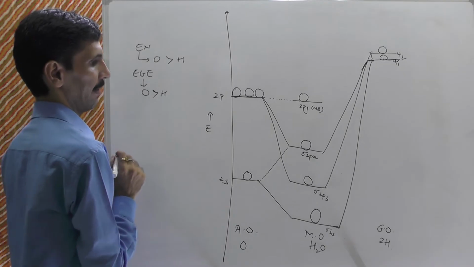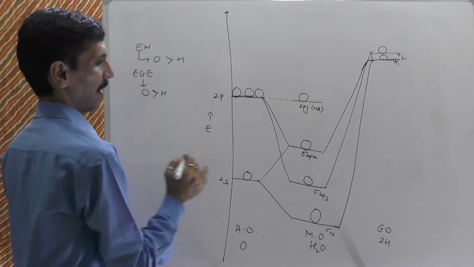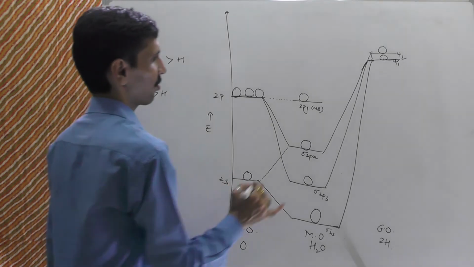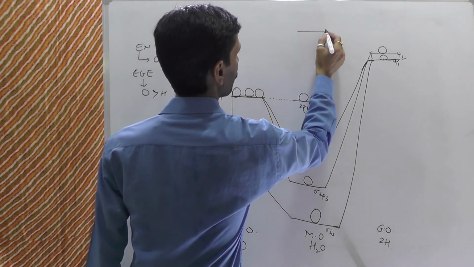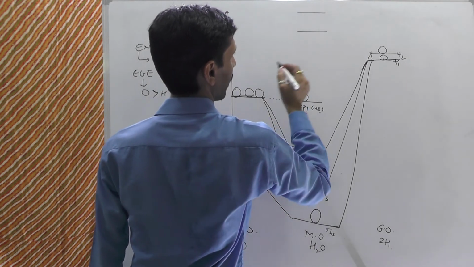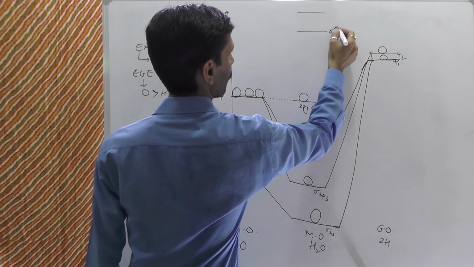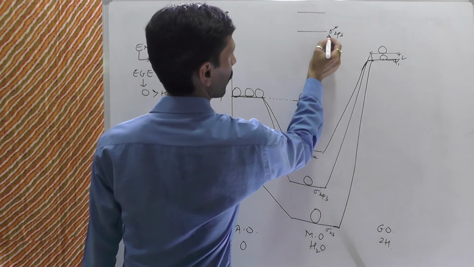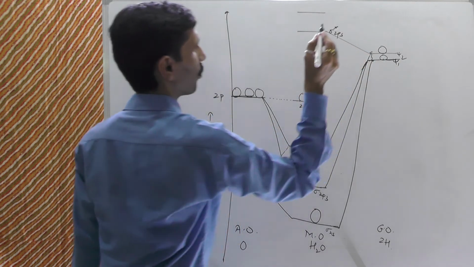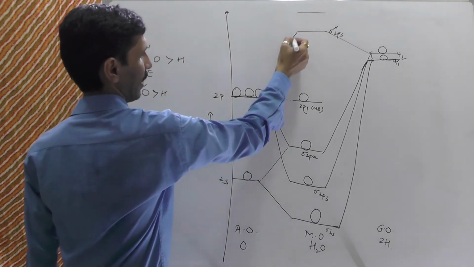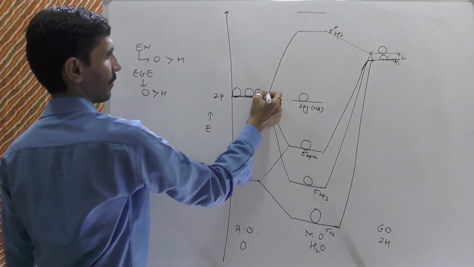Okay, then we had the anti-bonding. So anti-bonding we have is sigma star 2pz, and then we have sigma star 2px. So sigma star 2pz will go with psi2, and it will be connected with this.